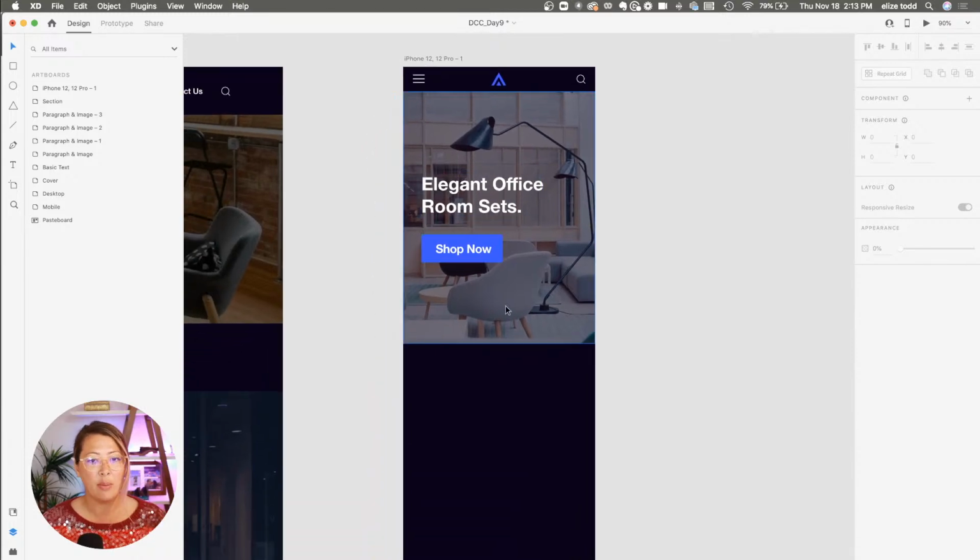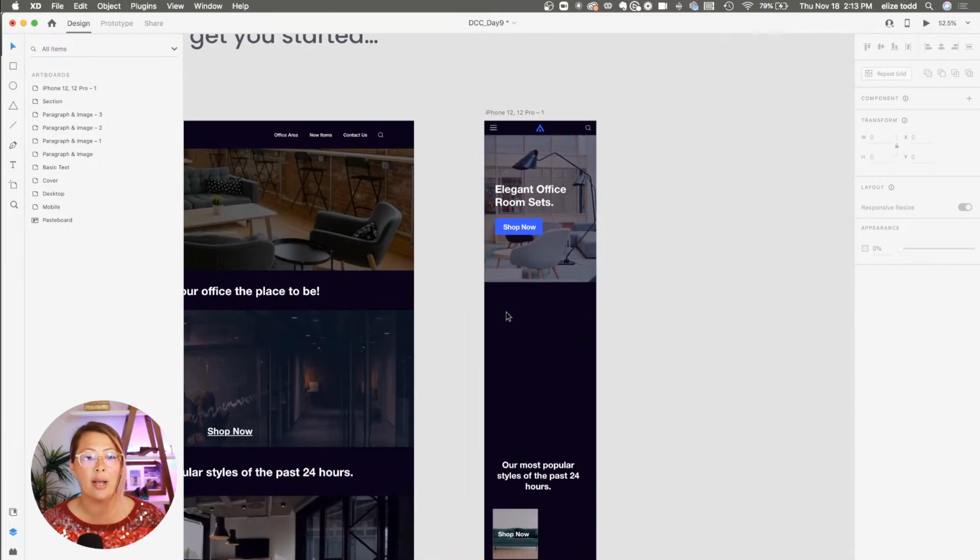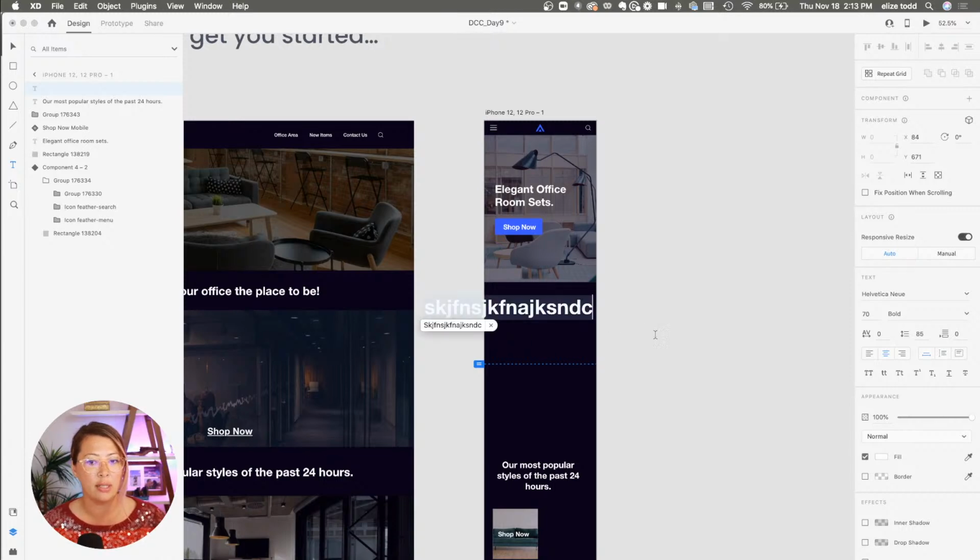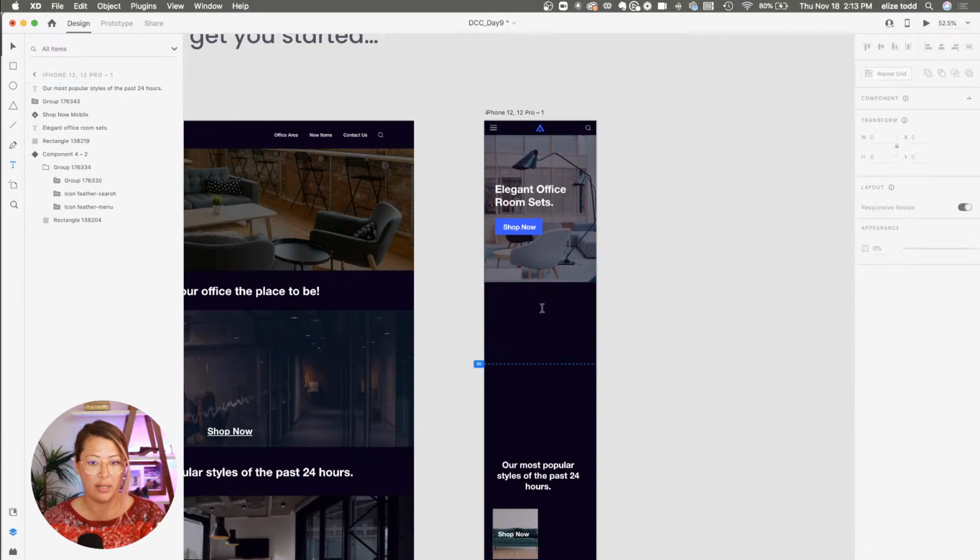I've laid out an image and some text, and I'm going to show you some of the best practices within XD for moving from mobile to desktop. We've talked about the text tool before. Over here on the left-hand side, I can select T for text, but instead of just clicking into it and starting to type, I'm going to do something a little differently.